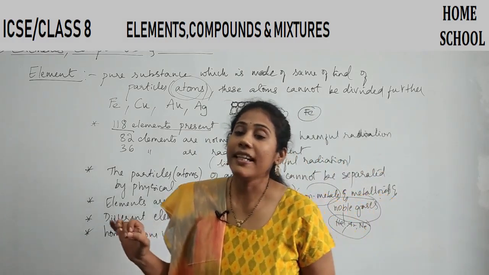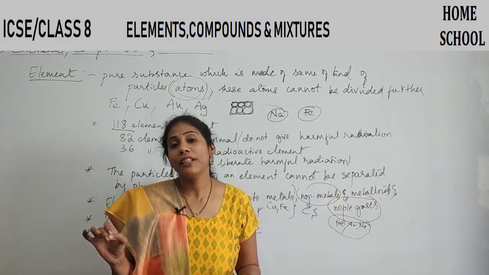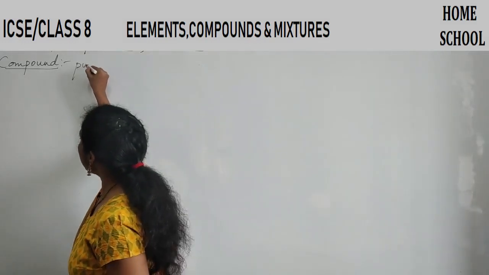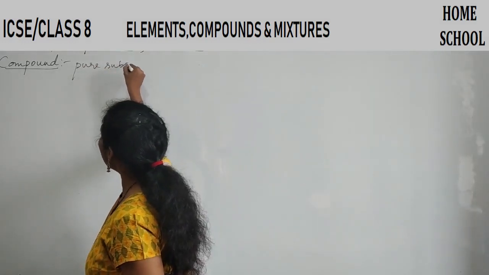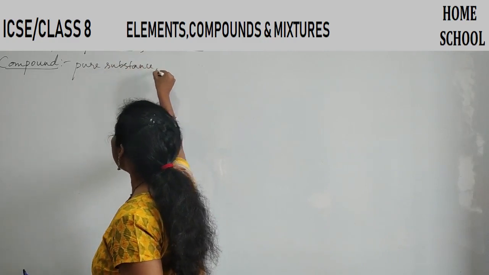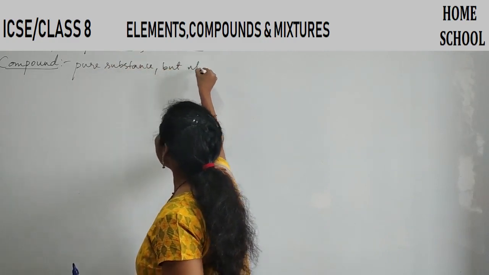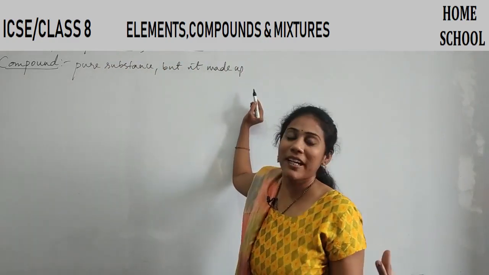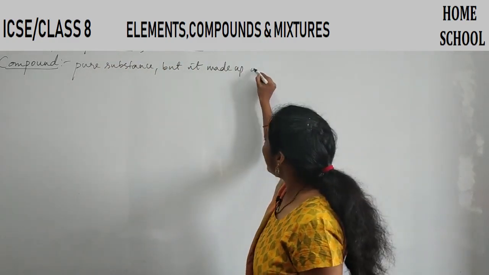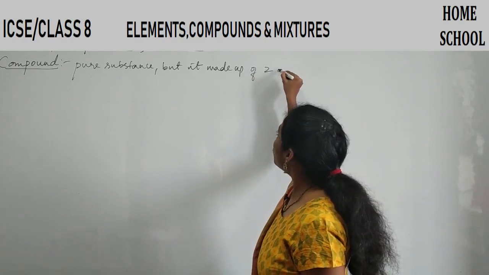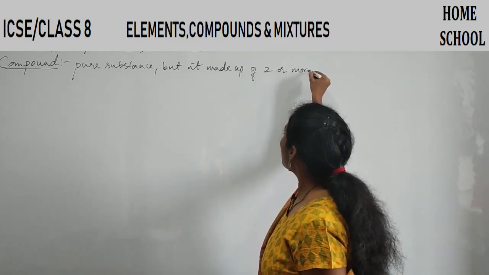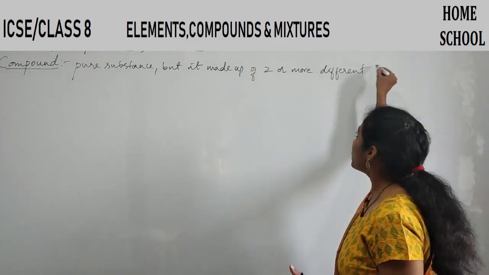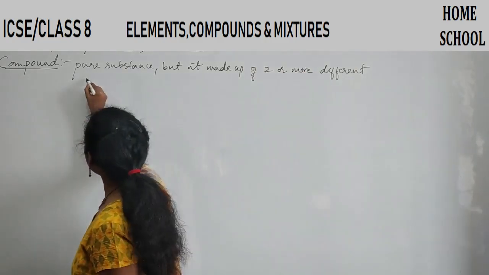And now let us try to understand the compound. A compound is another pure substance. It is also a pure substance, but it is not made up of the same kind of particles. It is made up of two or more different elements, two or more different particles.